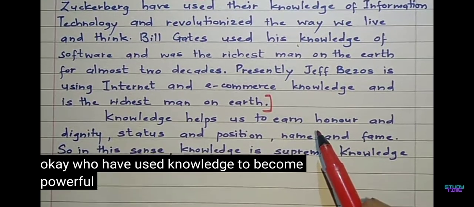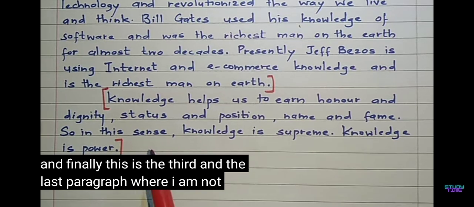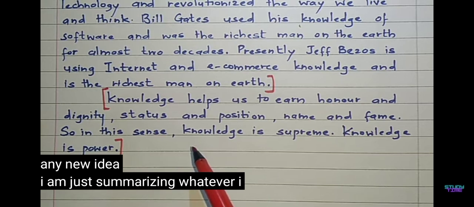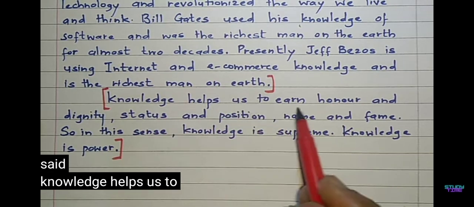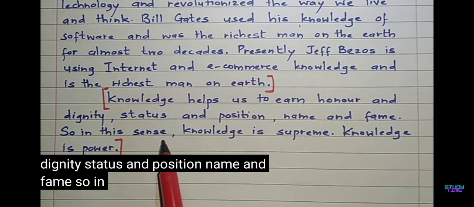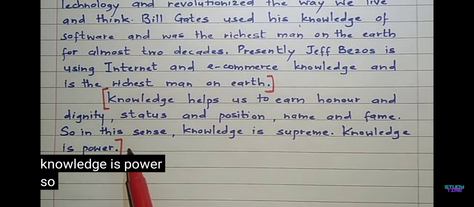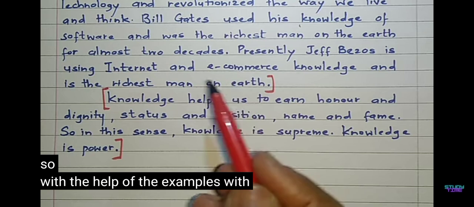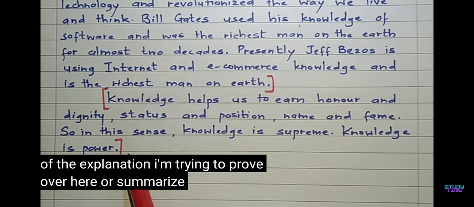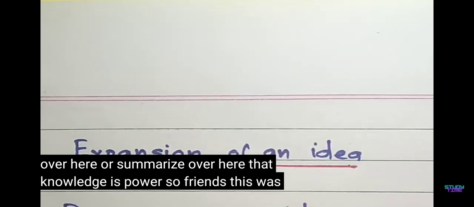And finally, this is the third and the last paragraph where I am not using any new idea. I am just summarizing whatever I have said. Knowledge helps us to earn honor and dignity, status and position, name and fame. So in this sense, knowledge is supreme. Knowledge is power. So with the help of the examples, with help of the explanation, I am trying to prove over here or summarize over here that knowledge is power.